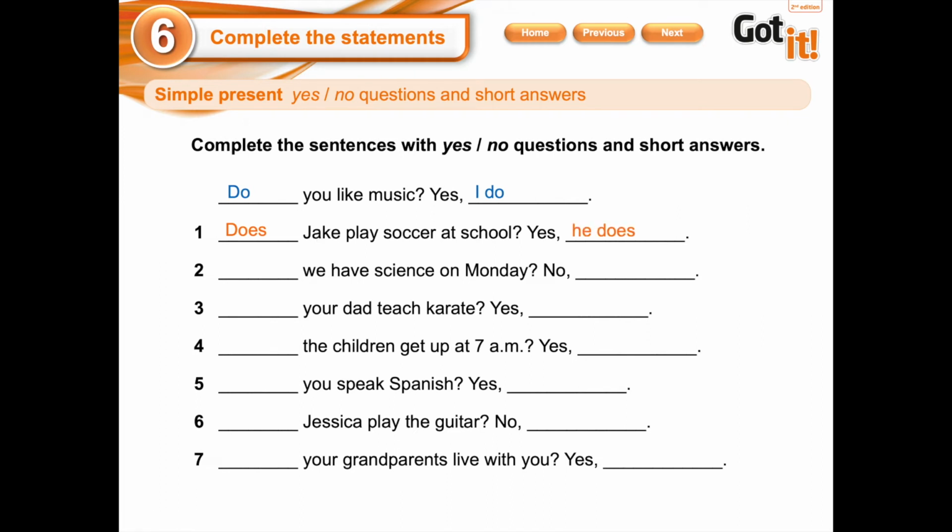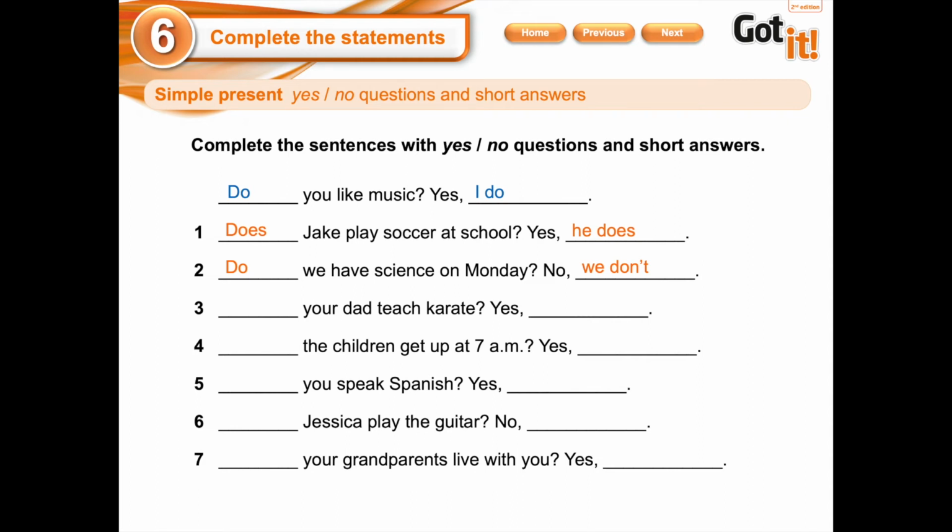Let's go with number 2. We have science on Monday. Do or does? Good, do. Do we have science on Monday? ¿Tenemos clases de ciencias el lunes? No, we don't. No tenemos clases el lunes. We have on Tuesday. Tenemos el día martes. Let's go with number 3.